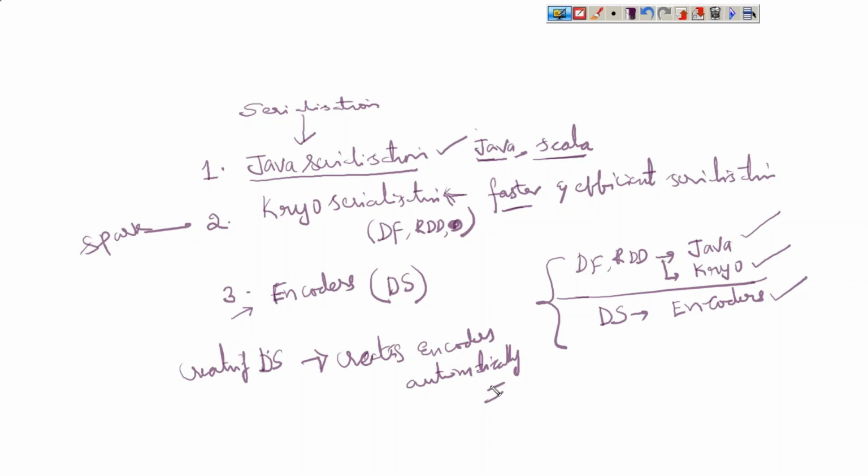Java serialization, Kryo serialization, and encoders. Encoders are only for datasets. Java serialization is only for Java, and Kryo serialization works for RDDs as well as data frames. So we cannot use Kryo serialization or Java serialization for datasets, and we cannot use encoders with data frames or RDDs. That is available only for datasets. This is the main reason why we need to go with datasets.